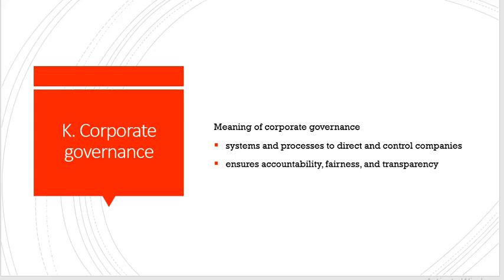One of the ways to reduce agency problem we say is reward schemes. The other one is corporate governance. So what is corporate governance? Corporate governance is a system and process to direct and control companies. So how should we direct the companies and how should we control them? So corporate governance will ensure that we are accountable for our tasks, ensure there's fairness, and to ensure there's transparency in the business.